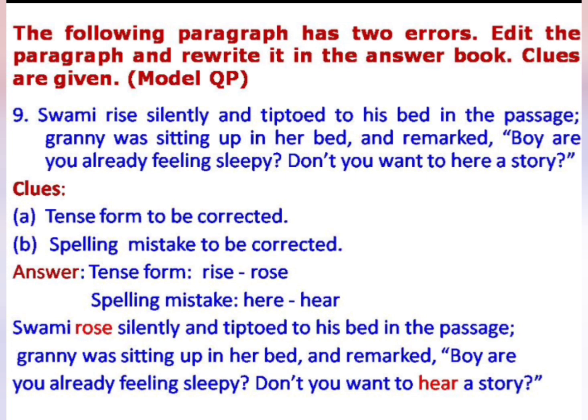The spelling of here, that is to be replaced with hear. After replacing it, rewrite the passage. Swami rose silently and tiptoed to his bed in the passage. Granny was sitting up in her bed and remarked, Boy, are you already feeling sleepy? Don't you want to hear a story?